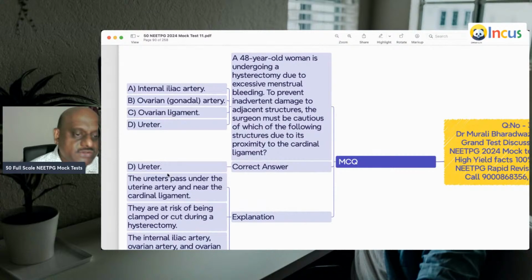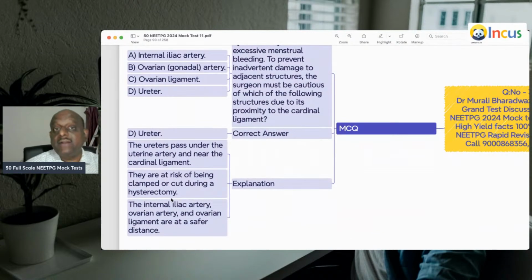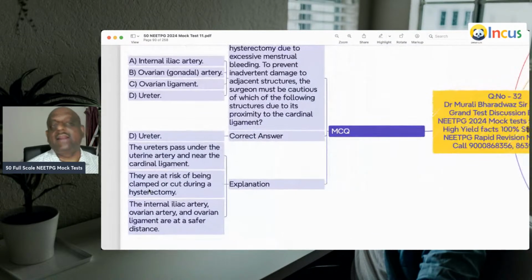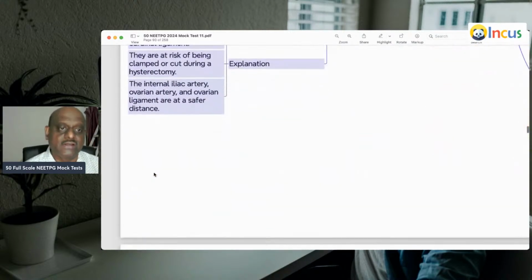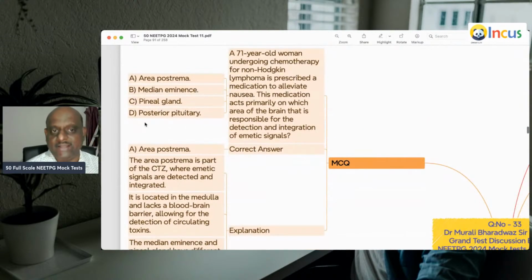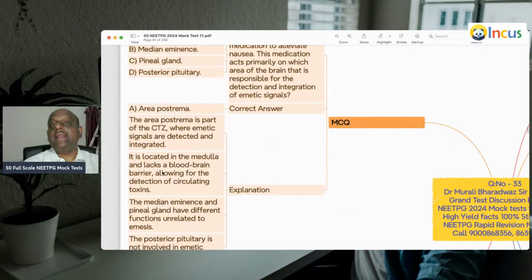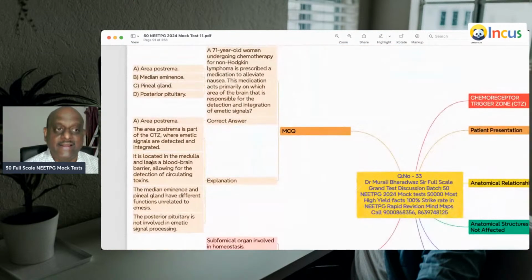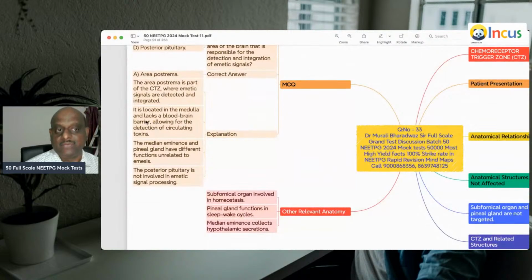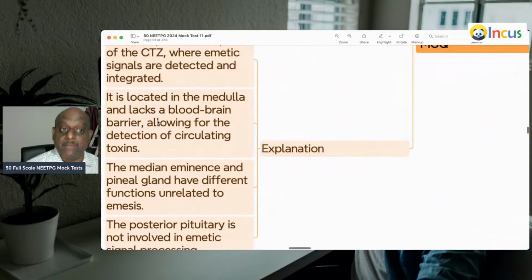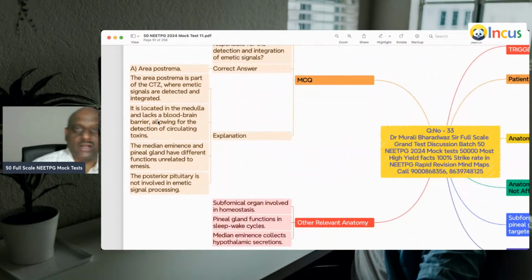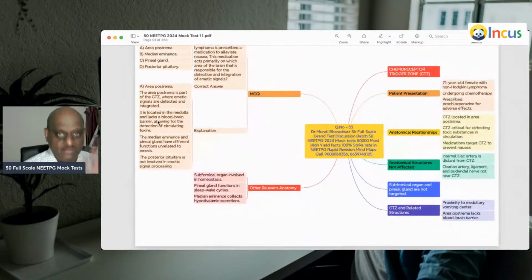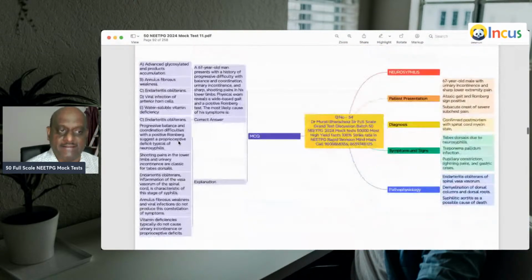A 48-year-old woman undergoing hysterectomy. The ureters pass under the uterine artery and near the cardinal ligament, and the ureter is in great danger of getting damaged. So what is the area postrema? It is the point where you have the chemoreceptor trigger zone, where the emetic signals are detected and integrated. It is located in the medulla oblongata and lacks a blood-brain barrier, so that circulating toxins can cause stimulation of the vomiting center.